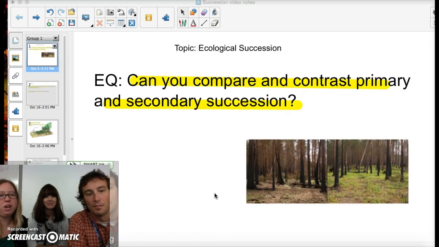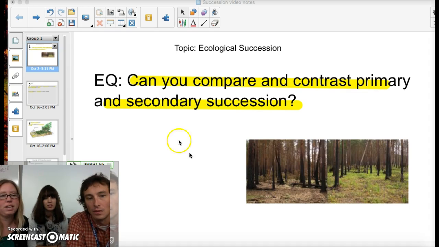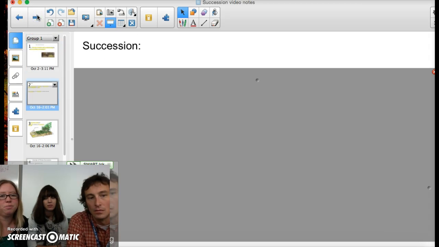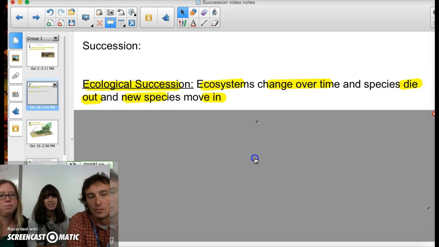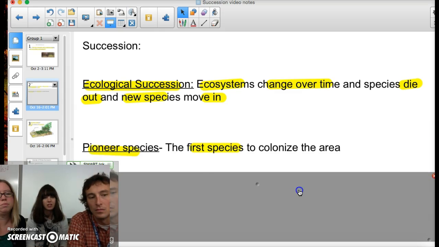All right, good afternoon. Our topic for today is ecological succession, and our essential question to write down at the top of your notebook is, can you compare and contrast primary and secondary succession? All right, so succession is when ecosystems change over time and species die out and new species move in. So that's the process of ecological succession.